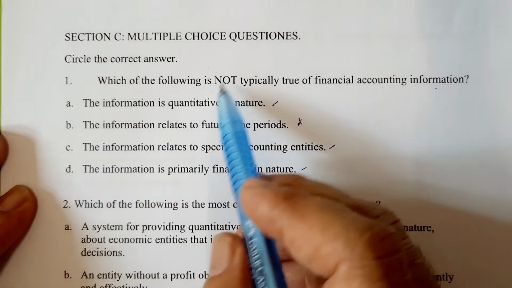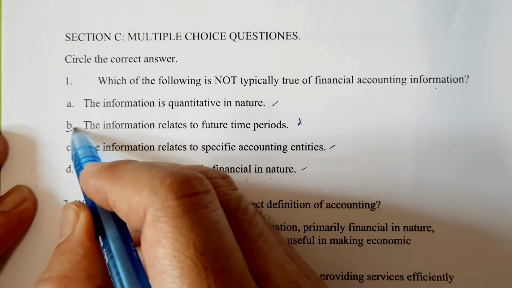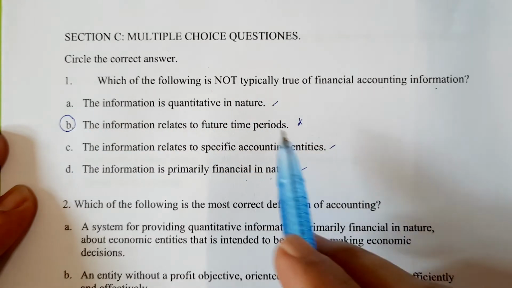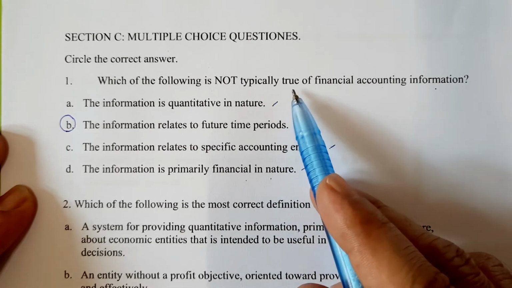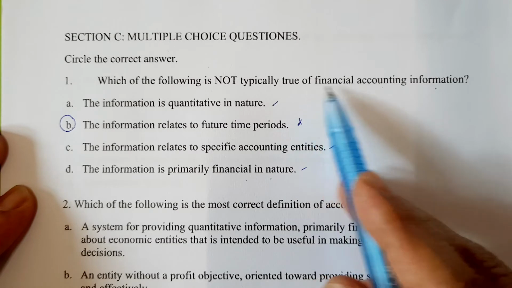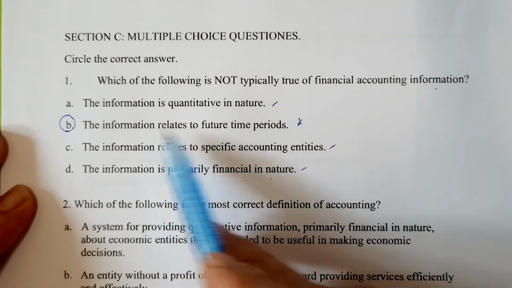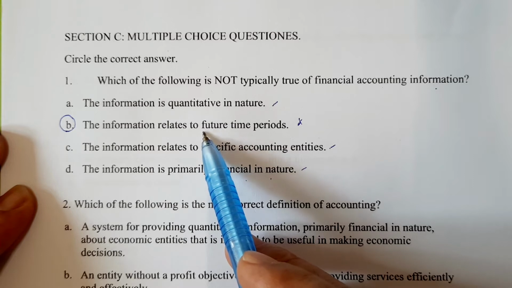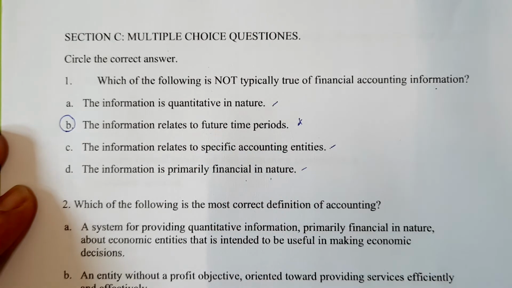So the answer is B. This statement is not correct about financial accounting information. Financial accounting information does not relate to the future but to the past.